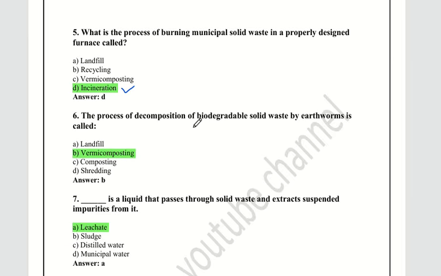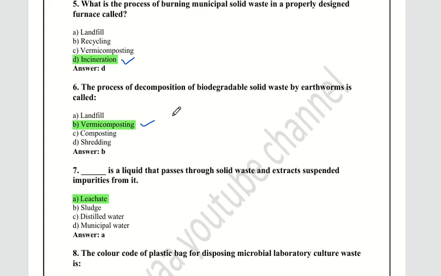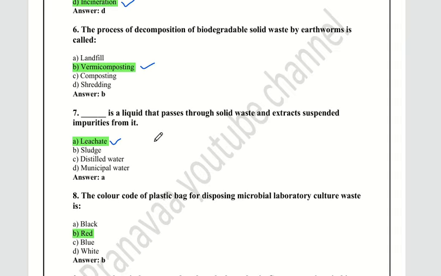The process of decomposition of biodegradable solid waste by earthworms is called vermicomposting. So the next, seventh question: dash is the liquid that passes through the solid waste and extracts suspended impurities from it. Leachate, sludge, distilled water, municipal water. The leachate is the right answer.